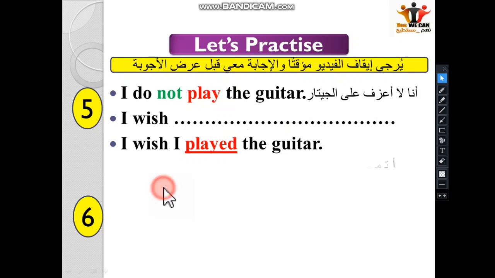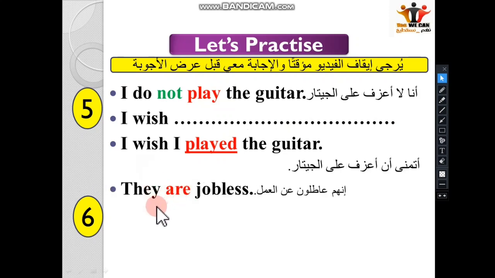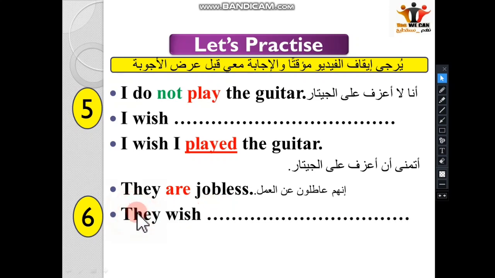Great. Number 6, right? They are jobless. So they wish what? They wish. They cannot wish the same. So here pay attention. Negative changed to affirmative. And the opposite, if you remember.